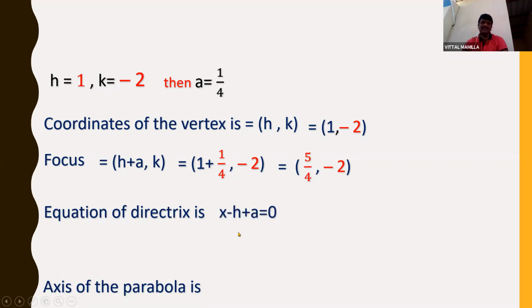Equation of directrix. So this is the equation of directrix form, x minus h plus a is equal to 0. So I'll substitute x value and h value and a value. x is x only, minus h is 1, plus a is 1 by 4.